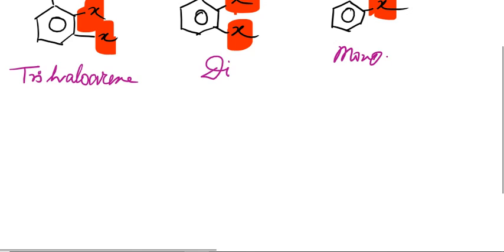All right, now this classification was done on the basis of the number of halogen atoms.